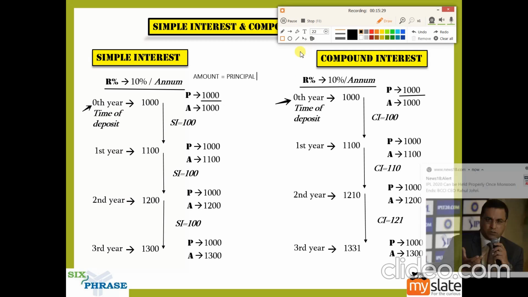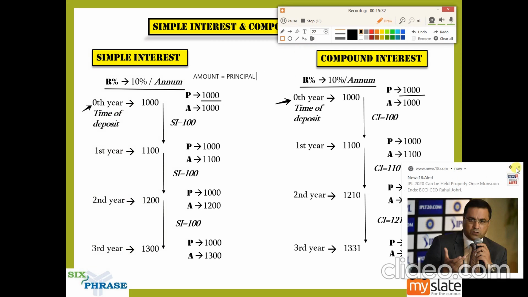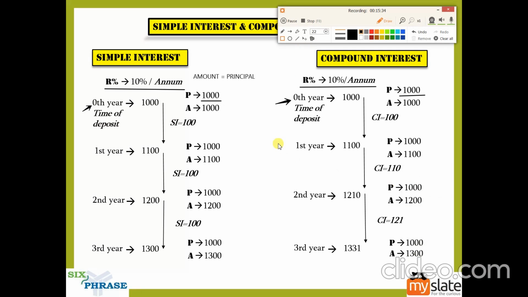Amount will equal principal. So at the zeroth year, amount will be equal to principal. That is the exact reason why I marked amount also as 1000 here and 1000 here. It doesn't matter if it is compound interest or simple interest. Your amount is going to be equal to principal if the interest is 0, and it is 0 at the 0 year mark.